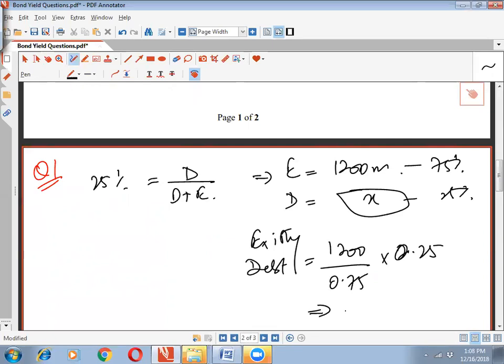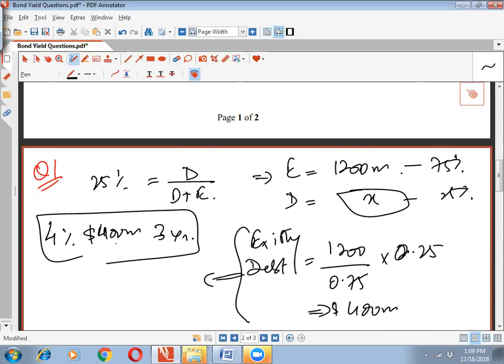How much does it turn out to be? 400 million. So as per the current information, the company has a 4%, $400 million bond with an average 3-year term to maturity. That's what the company has right now.